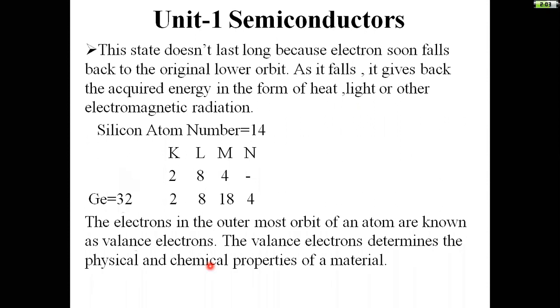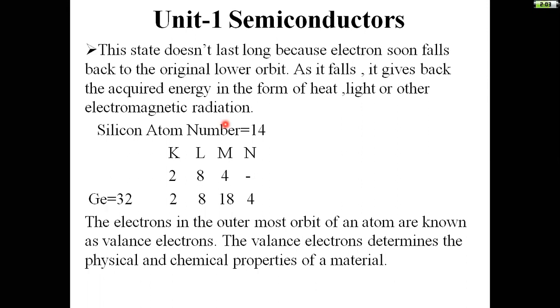This state does not last long because the electron soon falls back to the original lower orbit. As it falls, it gives back the acquired energy in the form of heat, light, or other electromagnetic radiation. First it acquires the energy, and in the next step it releases that energy. That is the process.